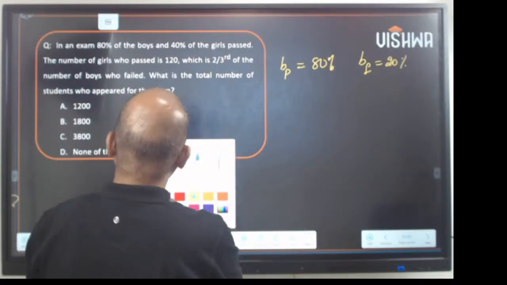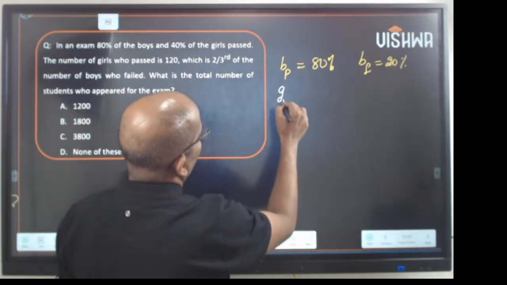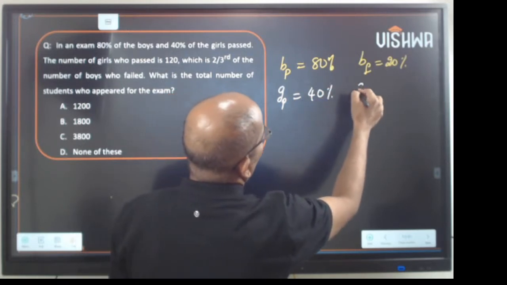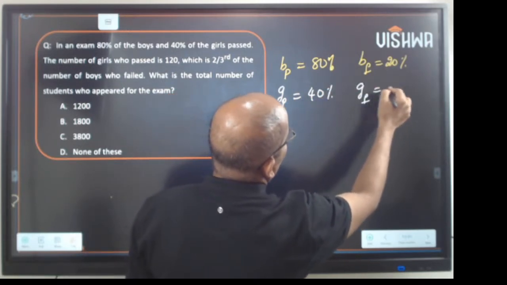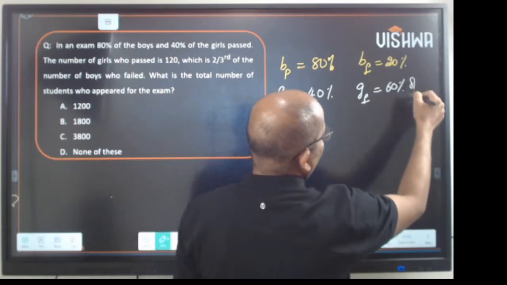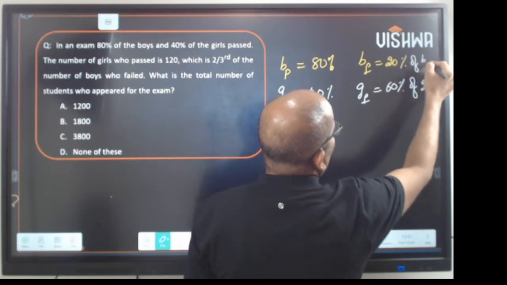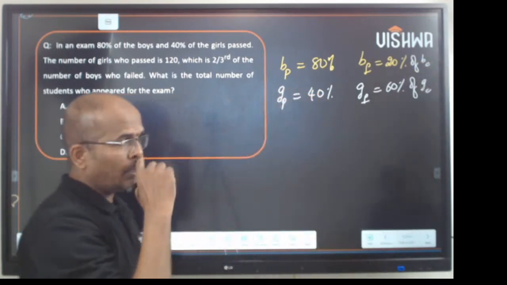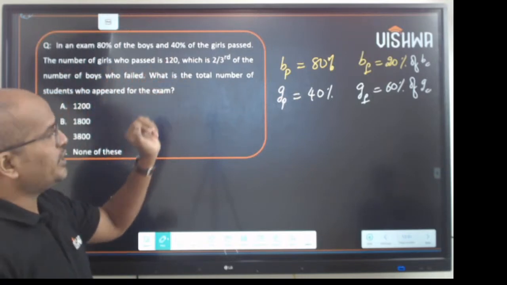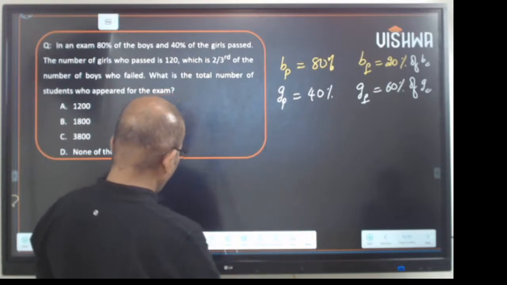And the other way, 40% of girls passed. It means the number of girls who failed is 60% of the girls count. 20% of the boys count. Isn't it? So the number of girls who passed is 120. Number of girls who passed, so it is 40%, right?